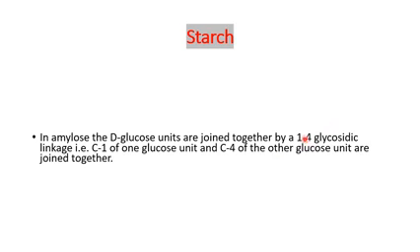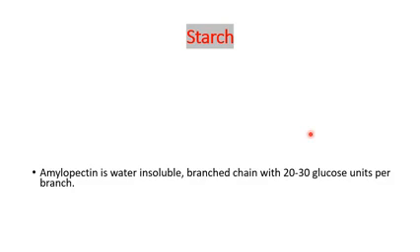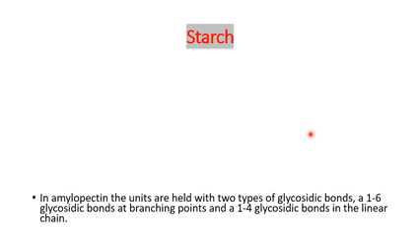We will be seeing the structure of amylose and amylopectin again, where I will explain the 1,4 and the 1,6 linkages present in amylopectin. Amylopectin is water insoluble and consists of 20 to 30 glucose units per branch, though the whole molecule may contain a few thousand glucose units.